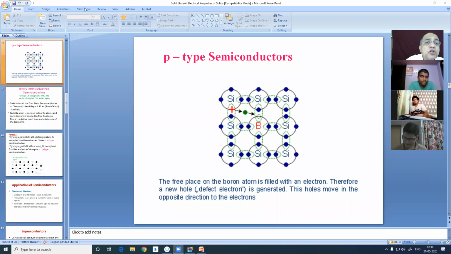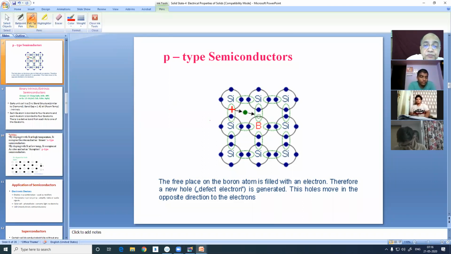So the holes migrate in the opposite direction, and the electrons hop from one bonding pair to the hole, and therefore the conduction mechanism is never by free electron. They were never free. They are captured by a hole. So the physicists used to call it the migration of positive holes, and it's a P type of semiconductor.